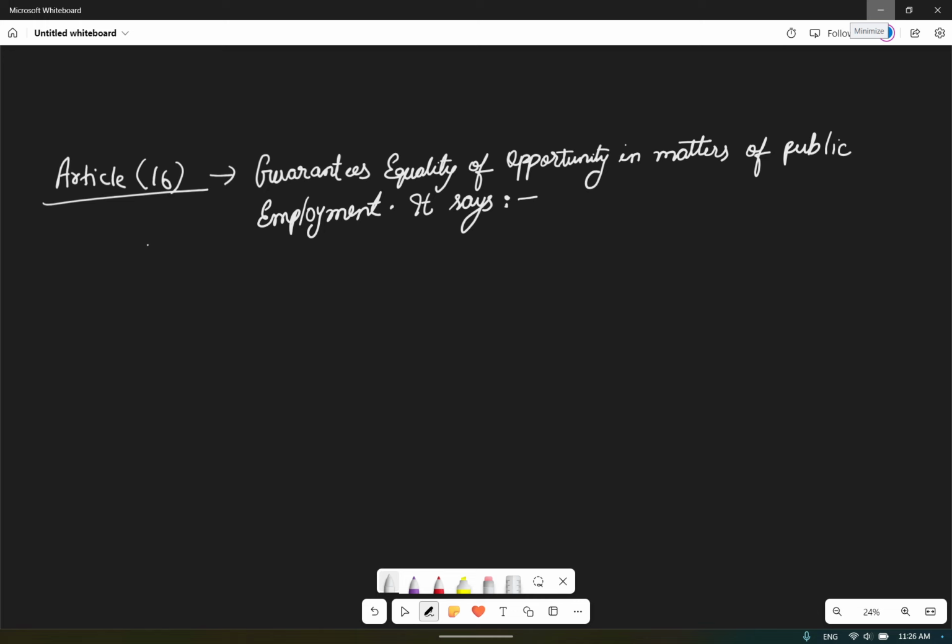It won't be that people from a particular caste or community will not be eligible for this job. And mark that point: it is only employment, not with respect to promotions.